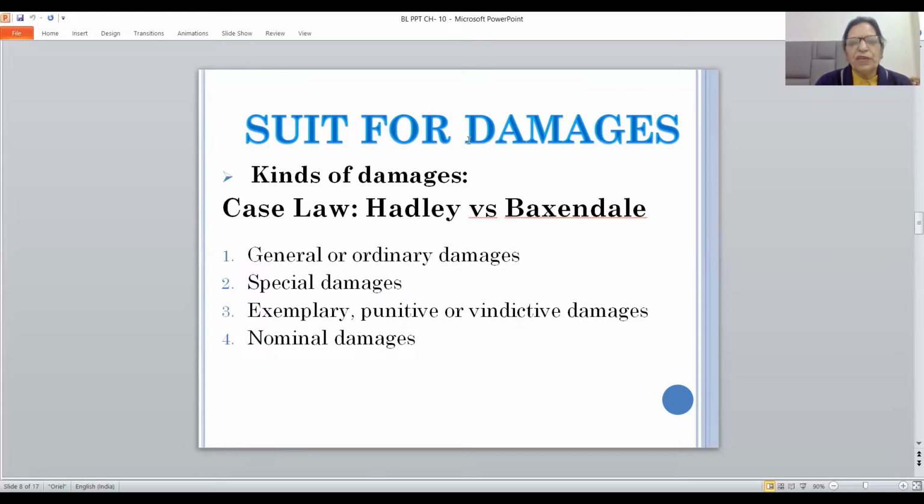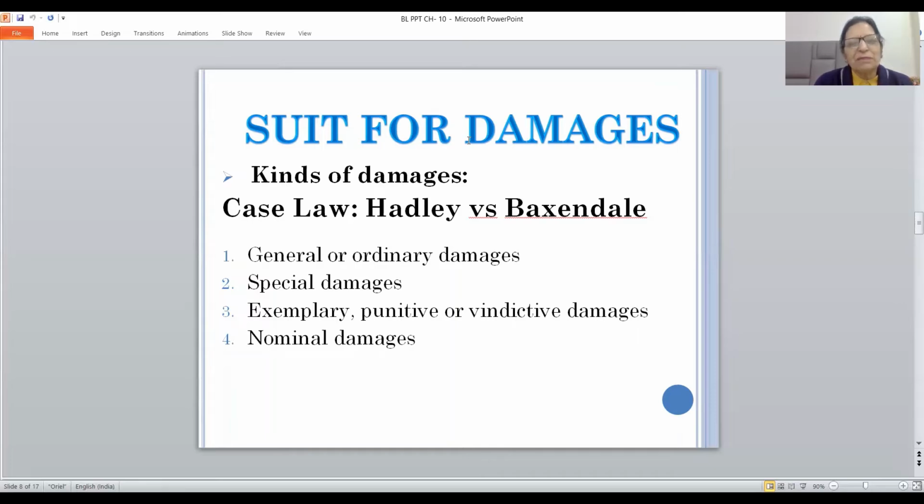Exemplary, punitive, or vindictive damages are always allowed in 2 cases. First is in case of a breach of contract of marriage, and second is in case of dishonor of a cheque. And nominal damages are allowed for namesake, where the loss is negligible, but the aggrieved party is bent upon to file a suit against the guilty party.